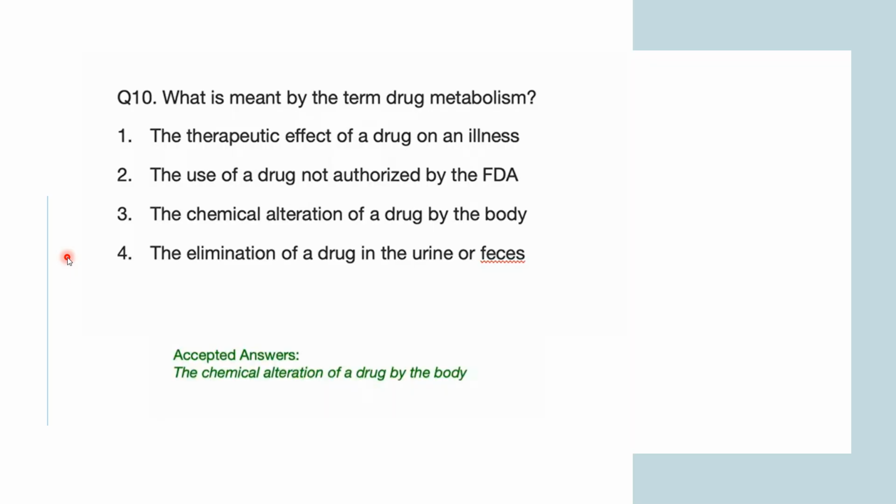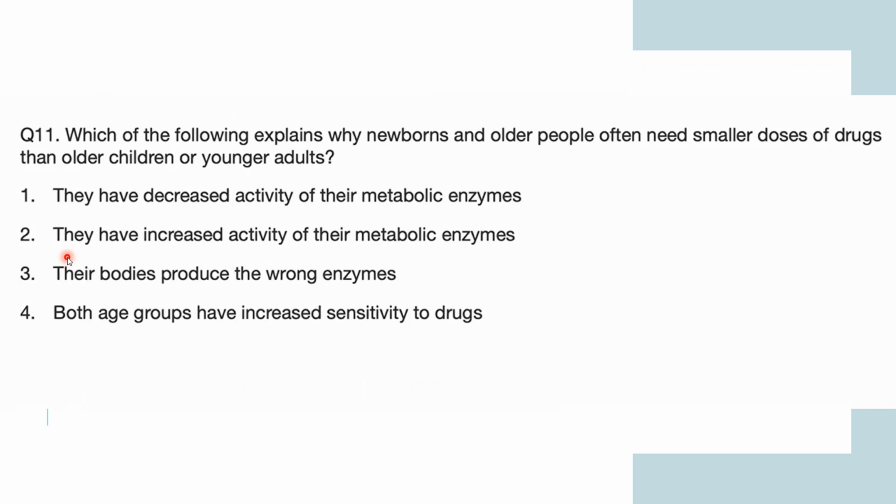So the right answer is the chemical alteration of a drug by the body. As the name suggests, drug metabolism. After you are taking the drug, how it is going to be altered in your body, how it is going to be metabolized in your body is known as drug metabolism. So basically the chemical alteration of a drug by your body is drug metabolism. I hope it is clear to all of you.